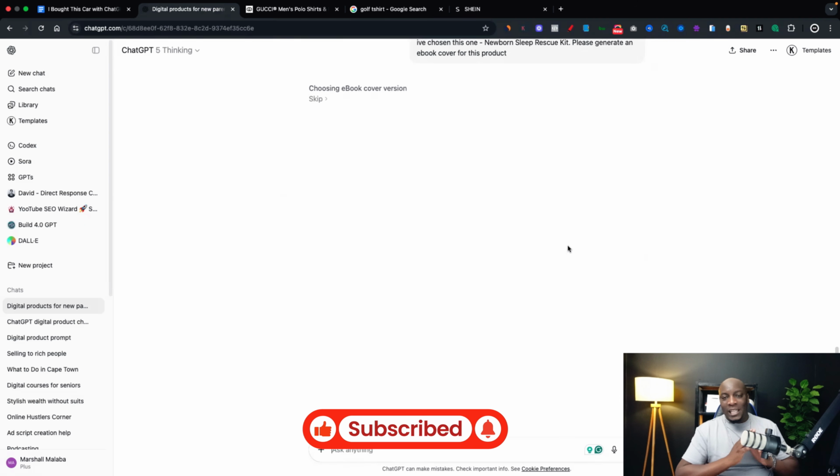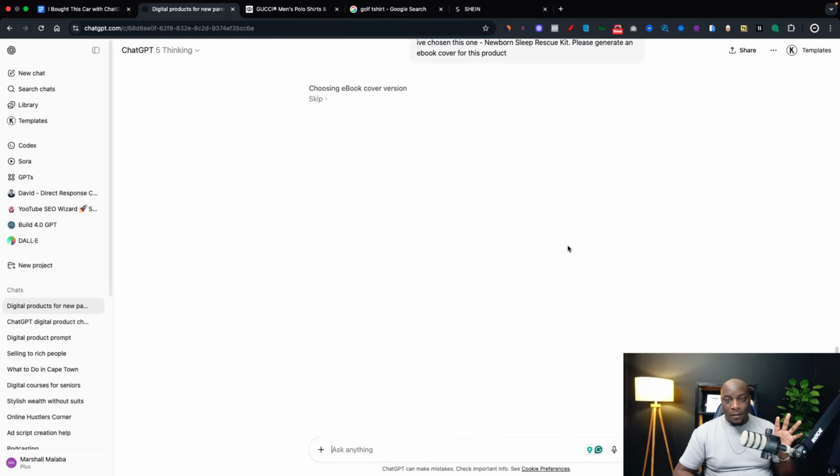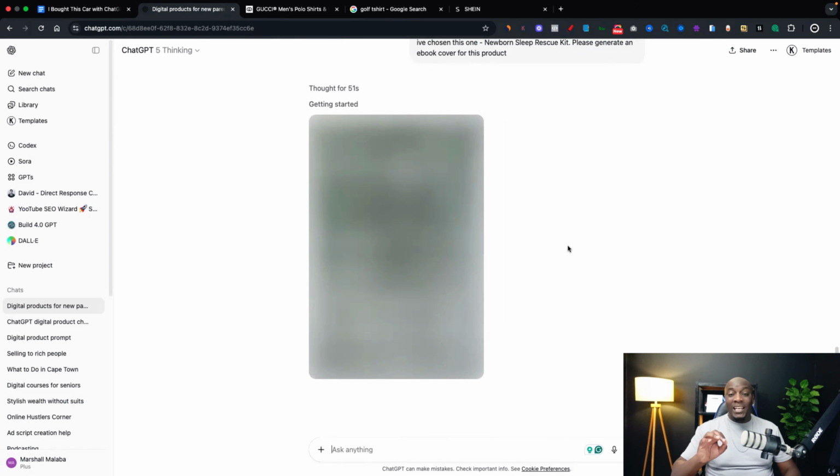Now, please do note that ChatGPT has got a free plan, and you'll be able to do this whole process on the free plan. But if you use it extensively, meaning that you keep asking it a lot of questions and you ask it to generate a lot of images, it's going to ask you to upgrade. I'm currently on the upgraded version because I use ChatGPT for so many different things for running the different businesses that I run. But especially if you're going to be generating a lot of images in one day, it will need you to get the paid plan. But like I said, still you can do this on the free plan, especially if you're working on one product a day.